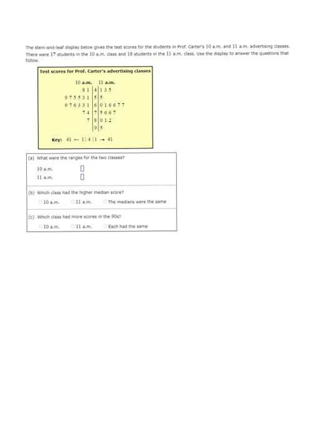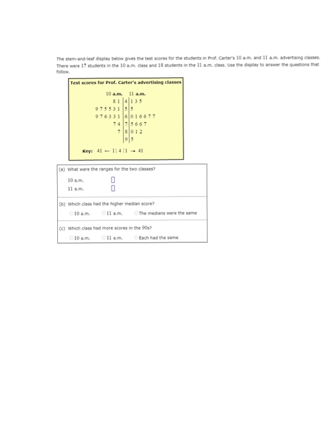We got a stem and leaf, actually a double stem and leaf plot. It says the stem and leaf displays below give the test scores for students in Professor Carter's 10 a.m. class and his 11 a.m. advertising classes. There are 17 students in the 10 a.m. and 18 students in the 11 a.m. Use the display to answer the questions that follow.